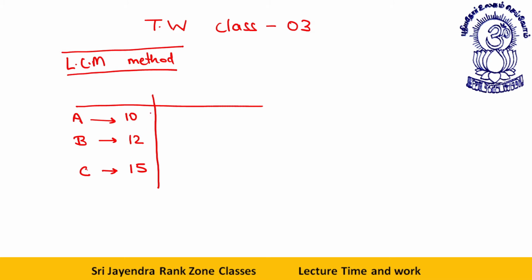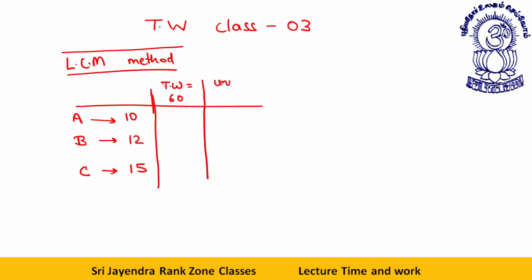In such a case, I assume the total work to be certain units. That certain unit is the LCM of 10, 12, and 15. Take any number which is divisible by 10, 12, and 15. It could be 120, it could be 180, it could also be 60. We prefer the smallest number. Now, 60 is a number which is divisible by all these numbers.